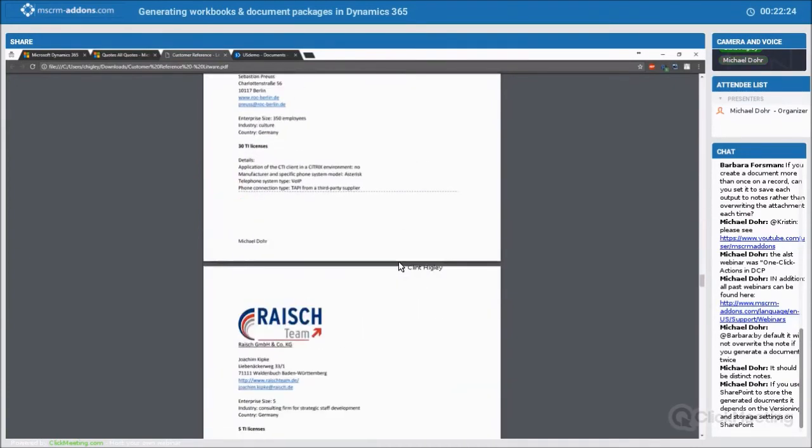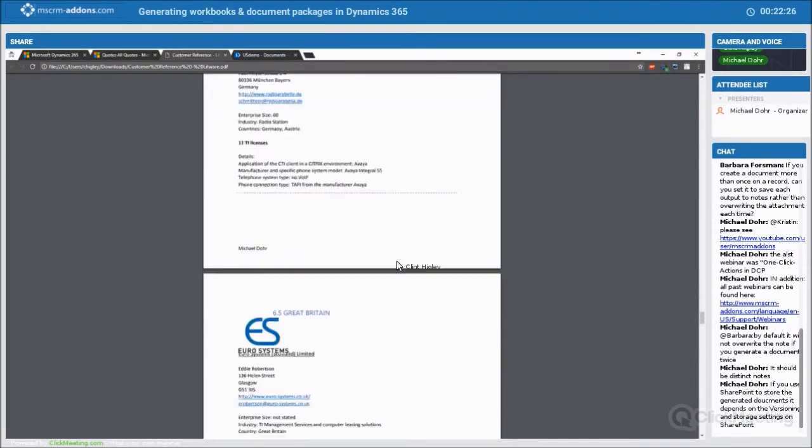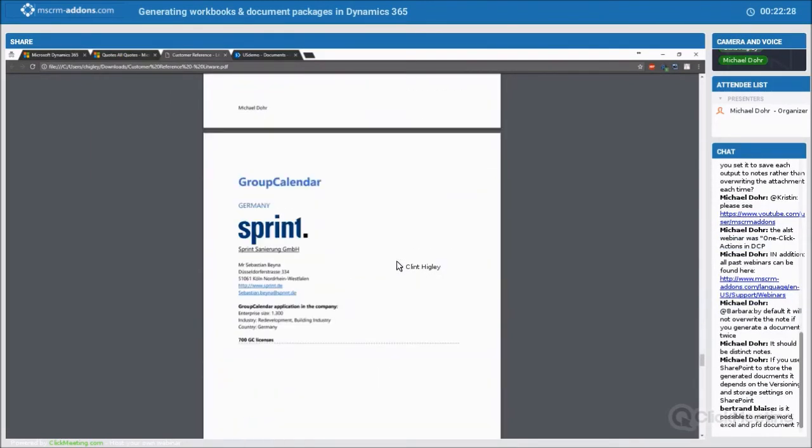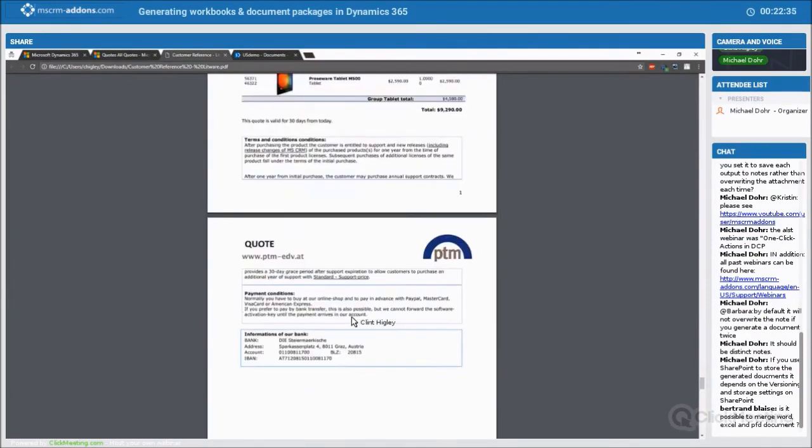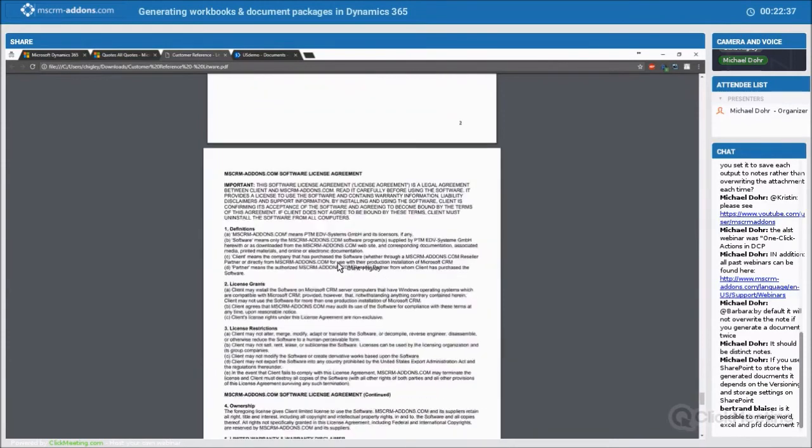You can see the different document parts here. If I keep scrolling through, I've got my quote in here, and then lastly our terms and conditions.